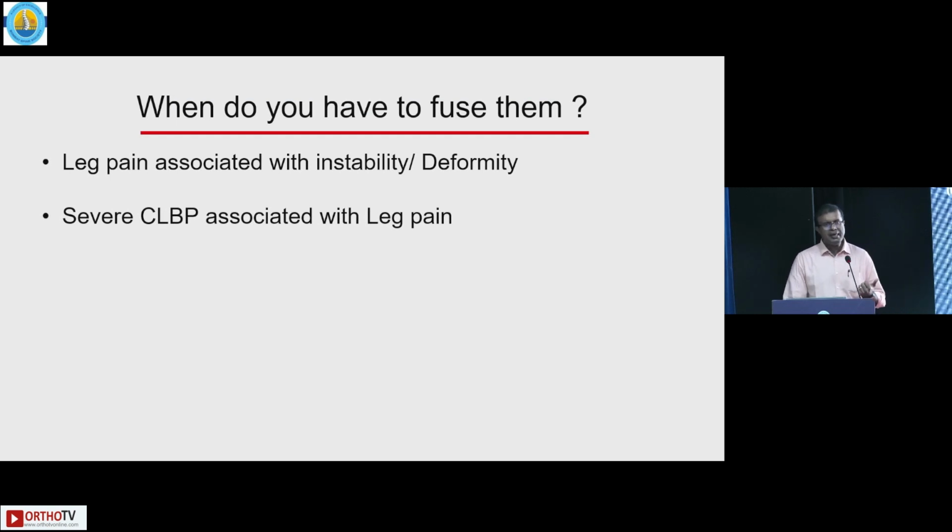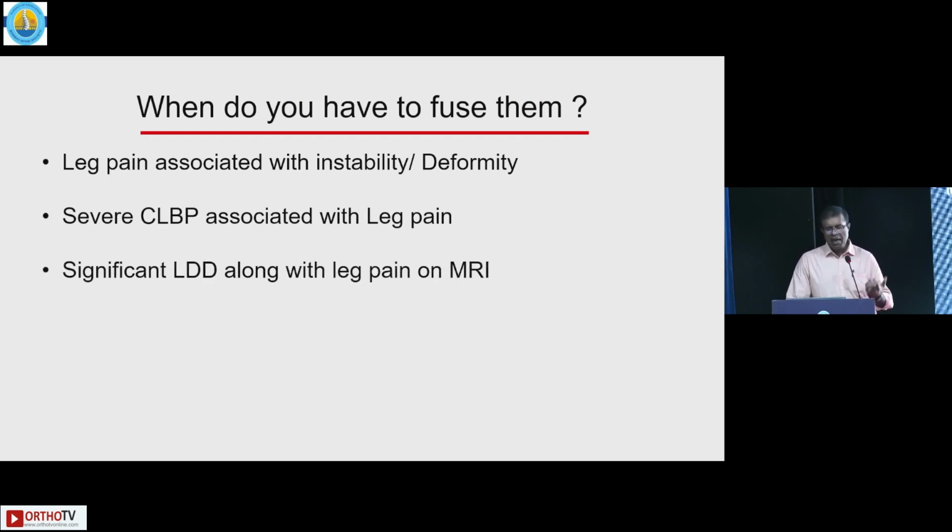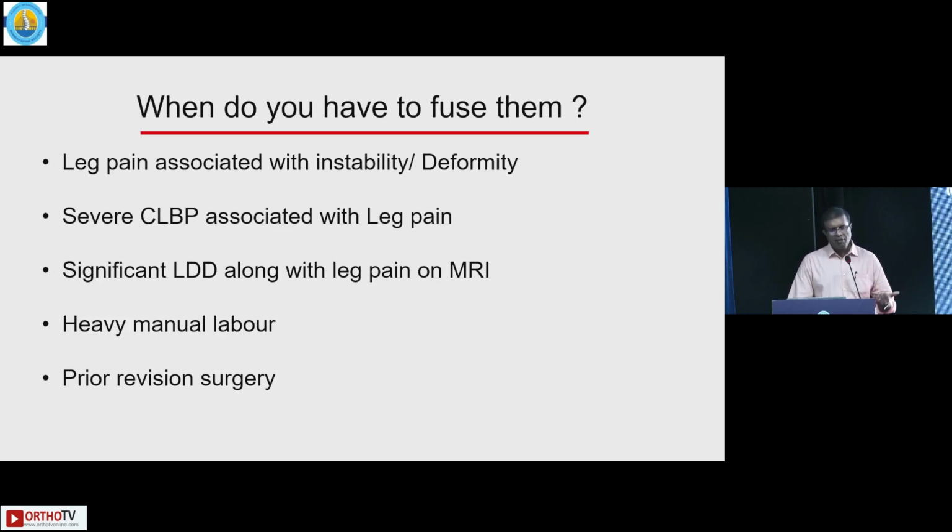Now, these are the indications of using fusion whenever you go in for a second surgery. Leg pain with instability or deformity, severe back pain with leg pain, significant end plate changes on the MRI along with leg pain, or a heavy manual laborer. It's a very common indication for me. And if there's a prior revision surgery, if he had one revision surgery for a disc, again you're coming for the third time, try to go and fuse it.